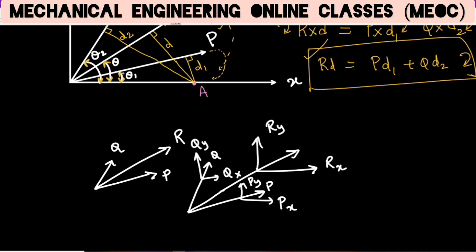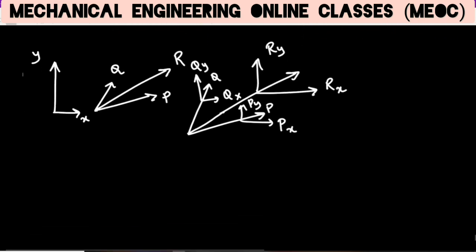So Py, Qy, Ry, they are all components along y axis. Px, Qx, Rx are components along x axis. So we are just splitting all the three forces, the resolution forces and the resultant force, into xy components. So we know that because R is a resultant of P and Q, so what should it mean?